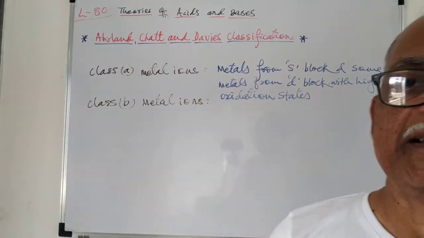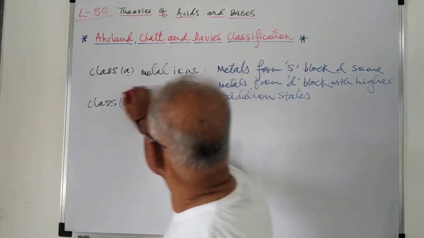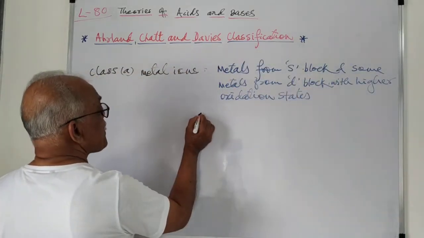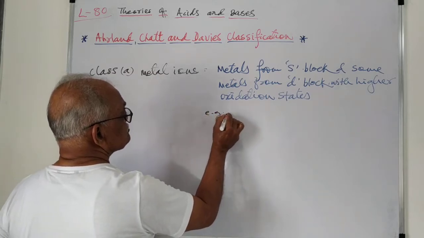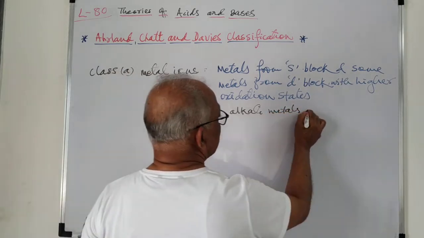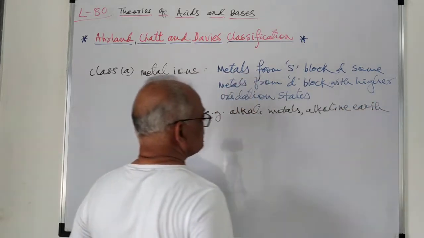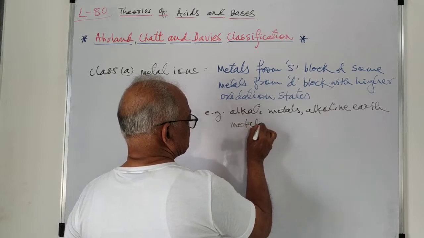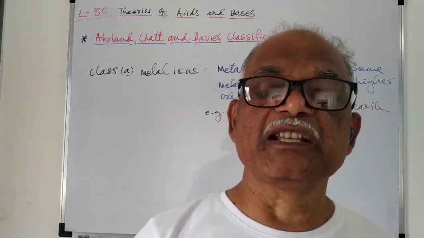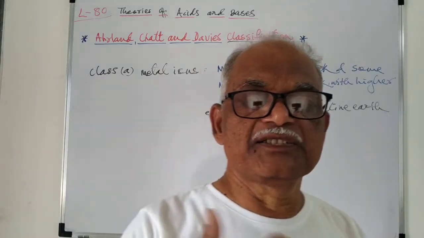So he classified the metal ions which have a nature like this. That is metals from S block, the alkali metals and alkaline earth metals, and transition metals with higher oxidation states.